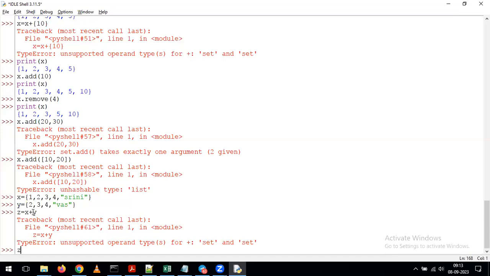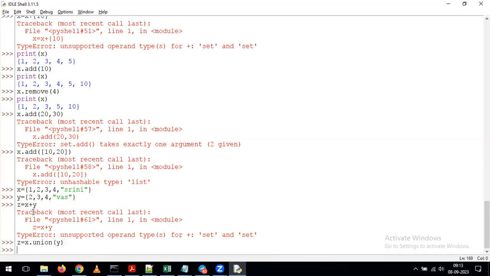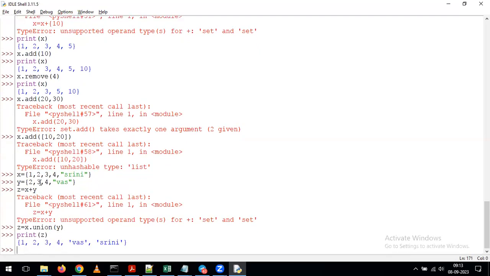Instead of this, here we have a function called union. With the help of this, we can perform the merging operation. I want to merge x with y, so I give x dot union y. After that, I give simply print of z. Now see what's happening. We can see the values 1, 2, 3, 4, was and Srini. But if you observe, x has a total of 5 elements and y has a total of 4 elements. When we perform the merging operation, we should get a total of 9 values. But why are we getting only 6 values here? Any guesses?